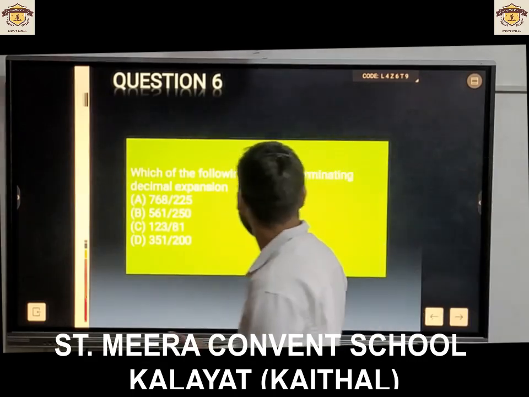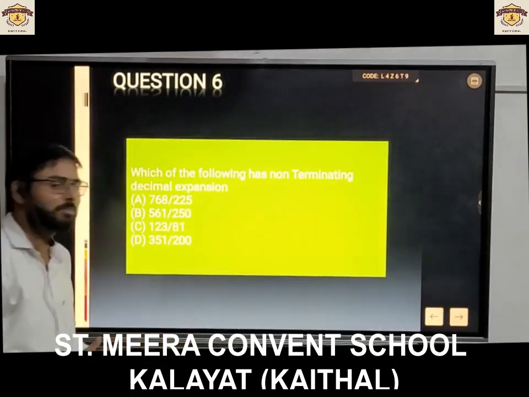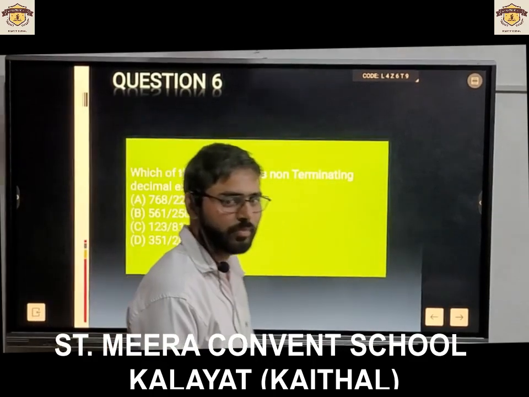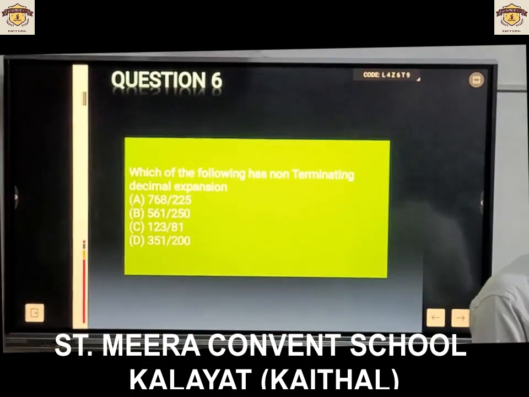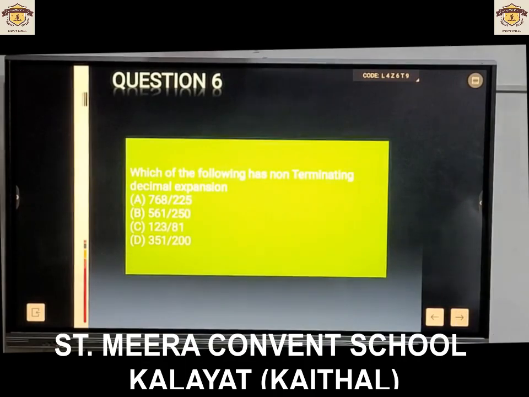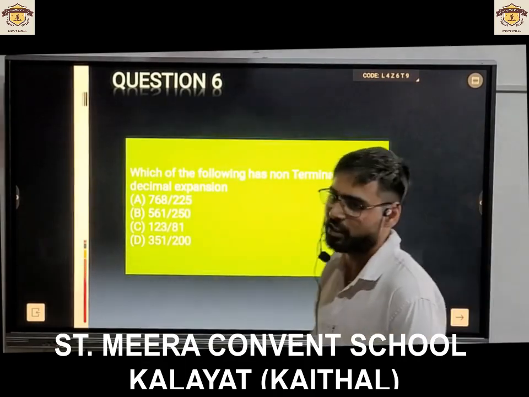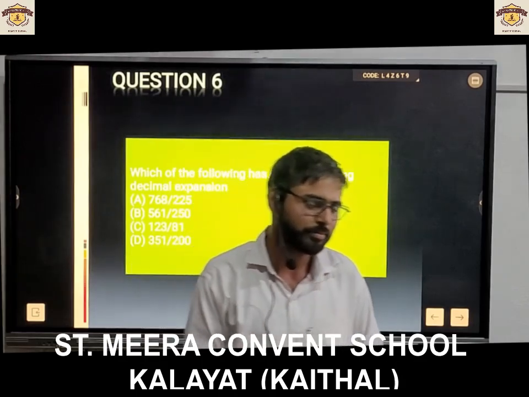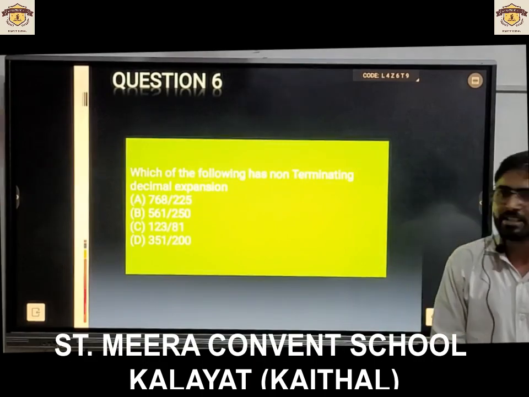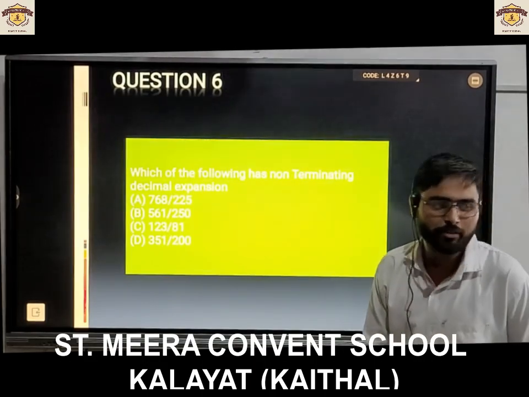Which of the following has non-terminating decimal expansion? If you convert them in decimal form, which of the following has non-terminating decimal expansion? Option A, 768 divided by 225.